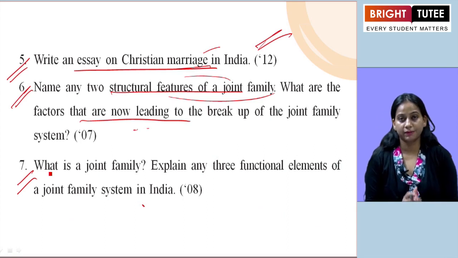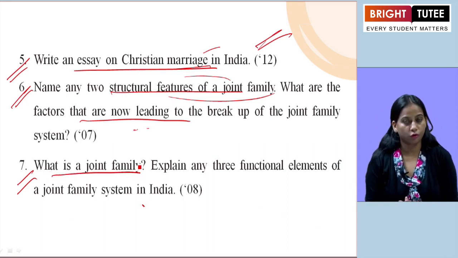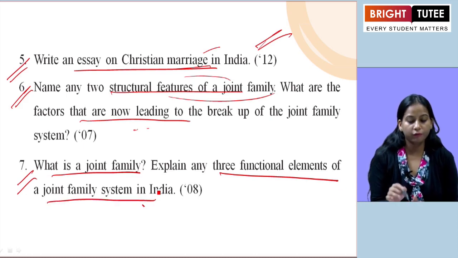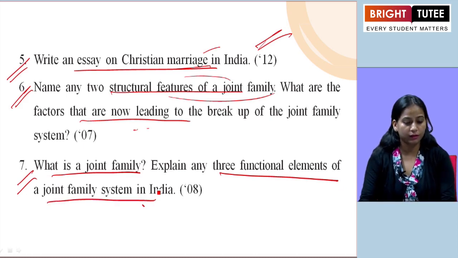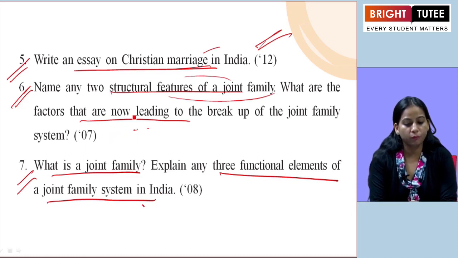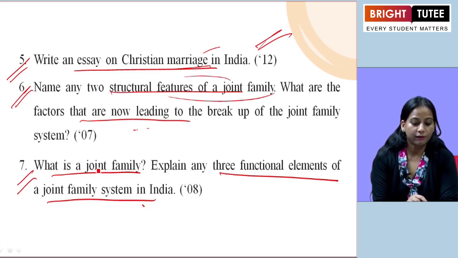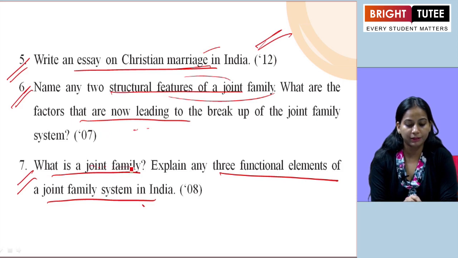So here, question number 7 I am taking: first, what is a joint family, and explain three functional elements of a joint family system in India. Firstly, how can we define it? A joint family is a group of people who generally live under the same roof, eat food cooked at one place, hold property in common, and participate in common family worship. So all these factors create a joint family. Now they have asked the second part, the functional elements of the joint family.